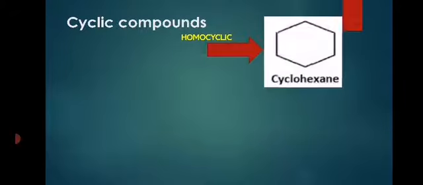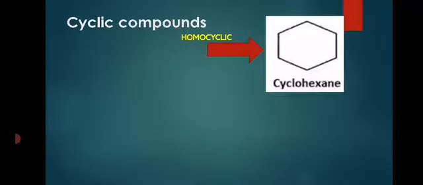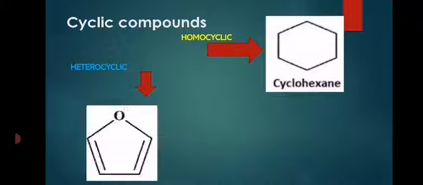See, this is homocyclic. For example, its name is cyclohexane, and here there are 6 carbons, each carbon bonded to the other by a sigma bond. Here it is cyclohexane, and it is homocyclic because this ring framework is made up of only carbon-carbon bonds. And the other class of compounds is heterocyclic compounds.